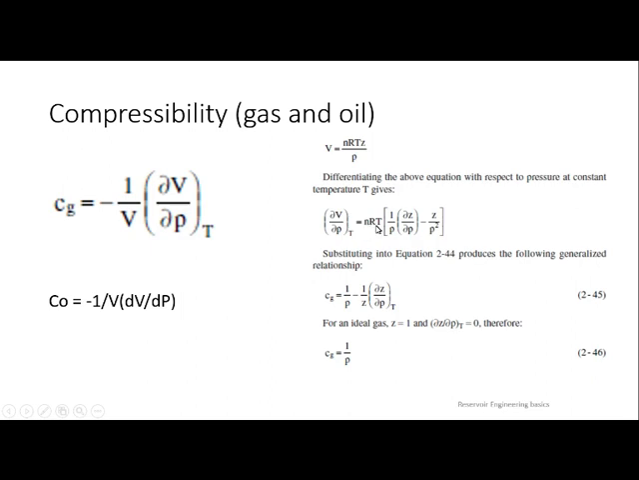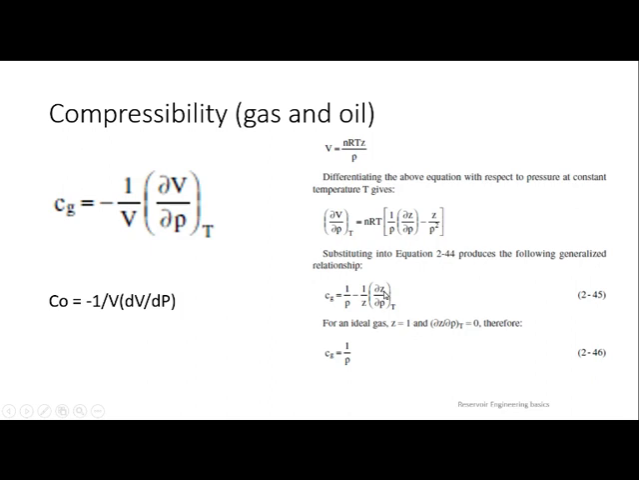You can bring it to the left hand side, nRT (1/P)(∂Z/∂P), and Z into the derivative of 1/P will be -1/P², so that will be -1/P². Then when 1/V is there, if you put the V value here and the ∂V/∂P value here, finally you will get this equation: Cg = 1/P - (1/Z)(∂Z/∂P), where the temperature is constant. But at ideal gas conditions, Z is 1.